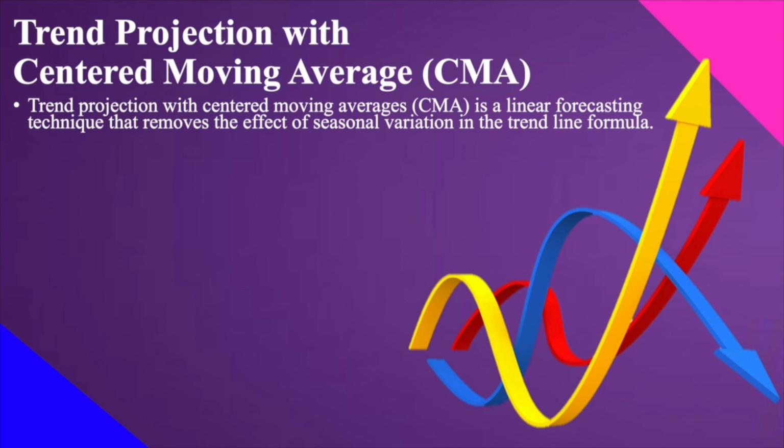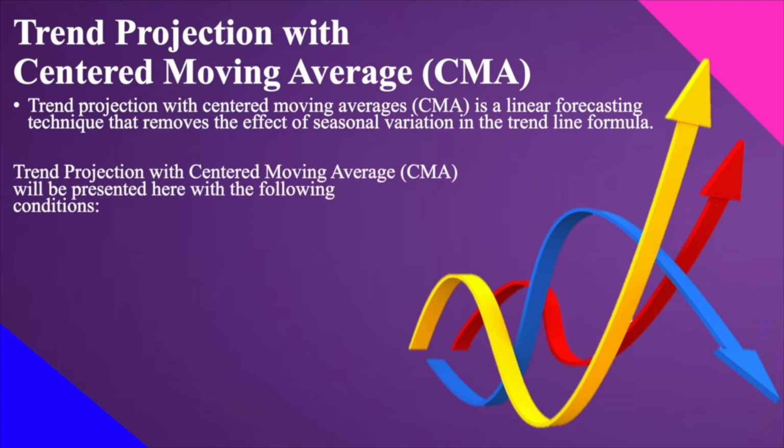Therefore, we are going to have here the deseasonalizing of our data. Tinatanggal natin yung seasonal variation ng ating data para wala siyang effect in our projection. And of course, another thing is, instead of just the simple moving average, we're going to use the centered moving average. So trend projection with centered moving average here will be presented with the following conditions.